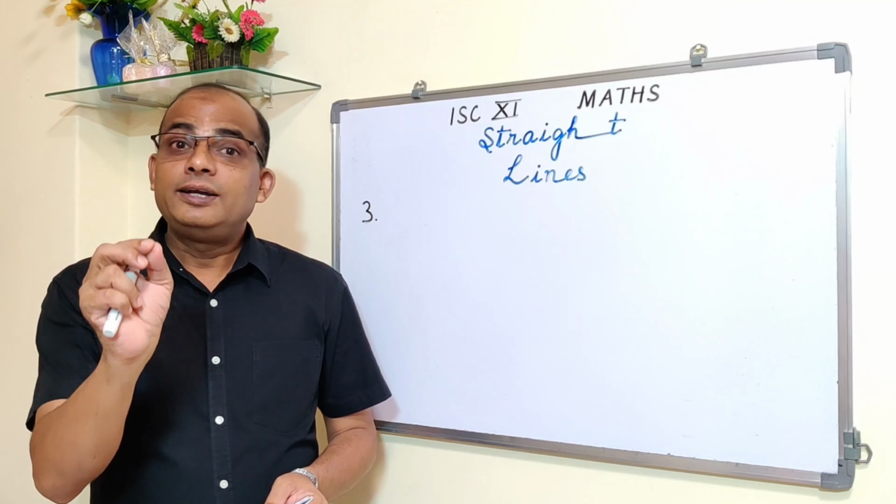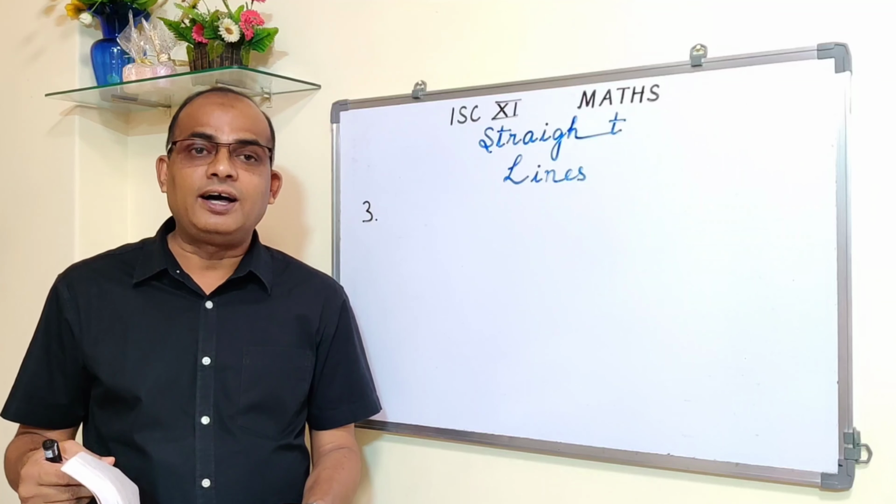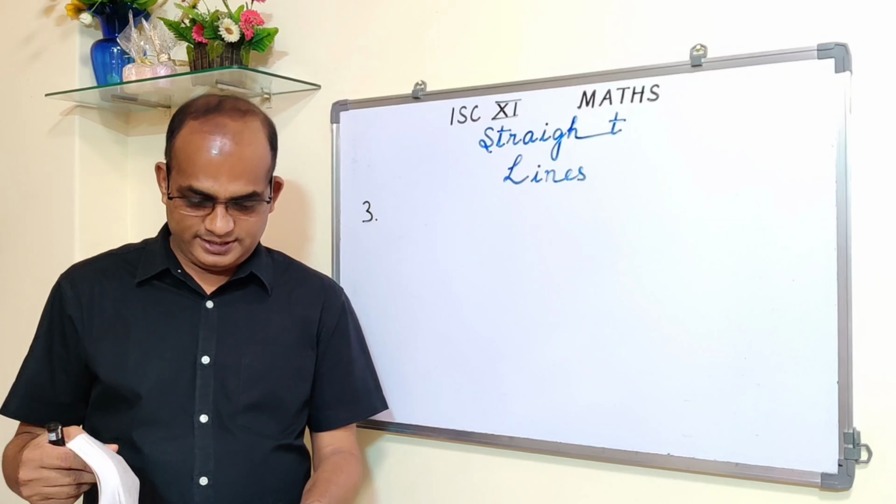Thank you. Okay, now in that continuation, in this video, the next question is: using slopes, determine which of the following sets of 3 points are collinear. There are 4 sub questions. One I am doing. 3 points are given, and we have to show that these 3 points are collinear.